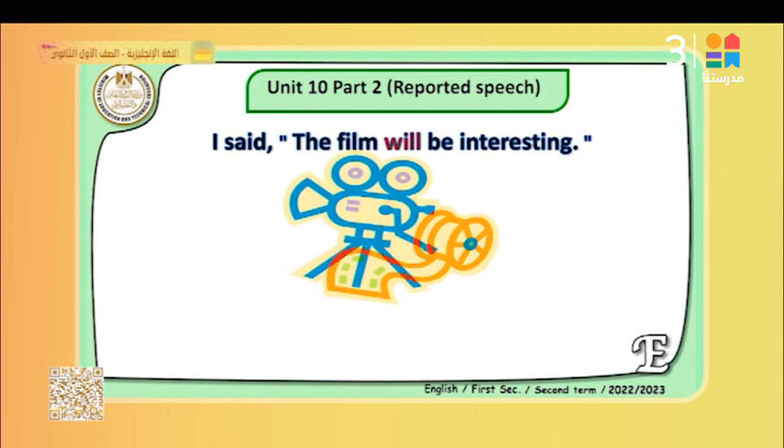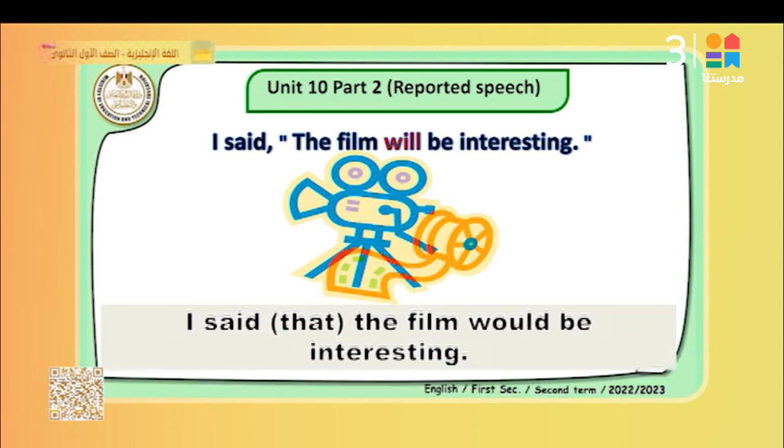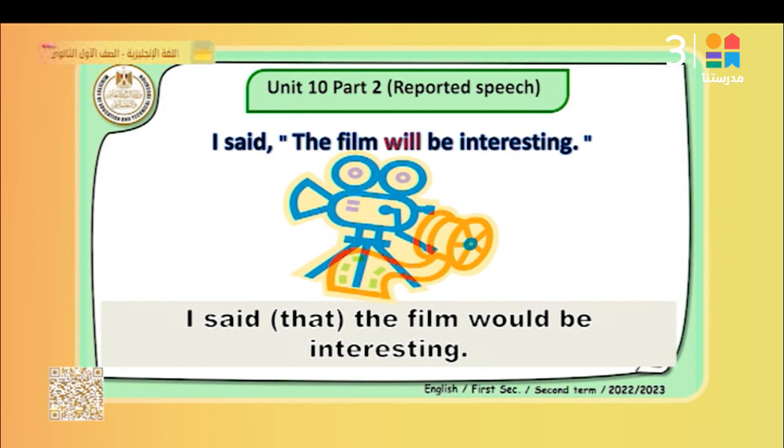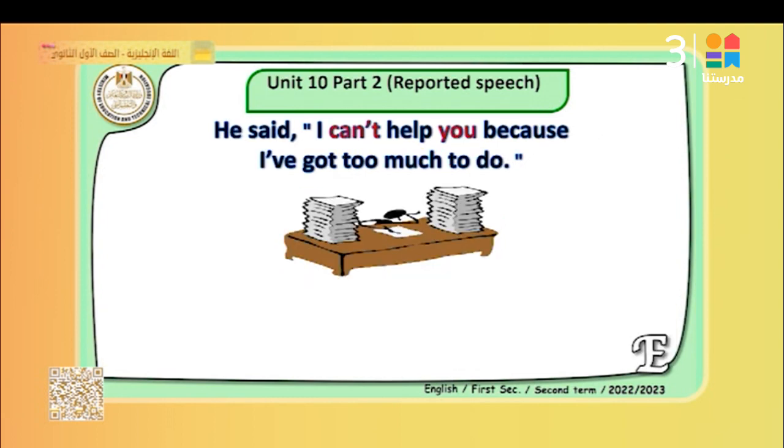I said the film will be interesting. How can we change it? I said that the film would be interesting. So will changes into would. Because again, said is in the past, we change the verb into the past.